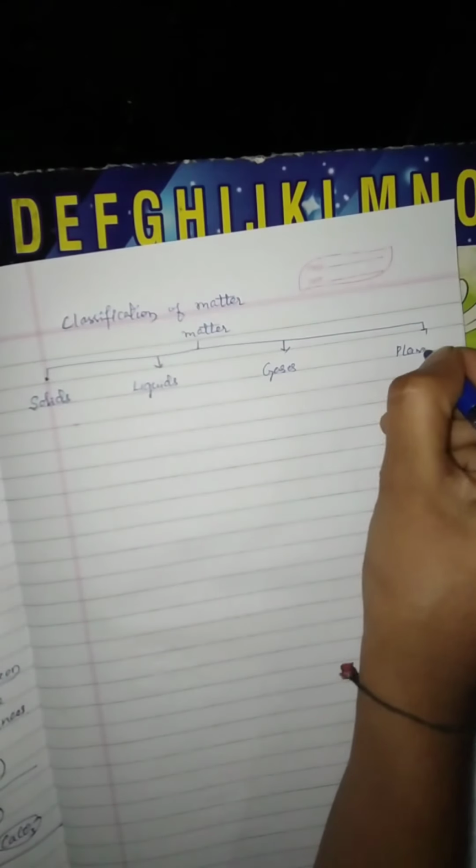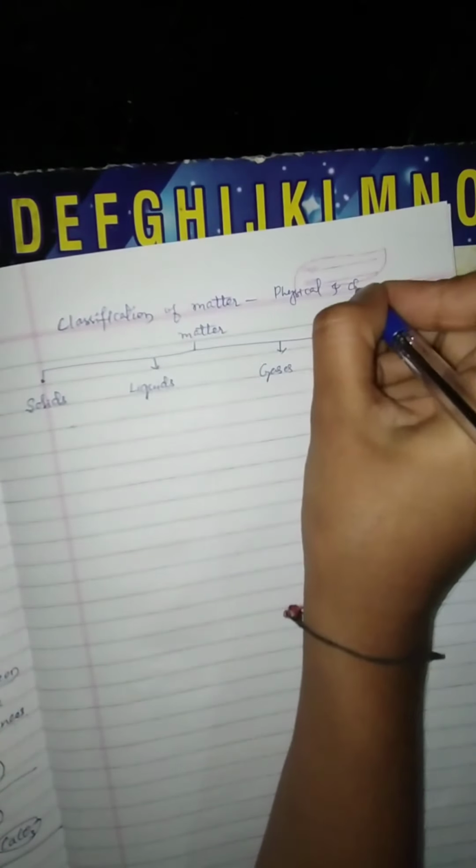Matter is classified into 4 groups on the basis of their physical and chemical properties. First one is solids, second one is liquids, third one is gases, and fourth one is plasma.